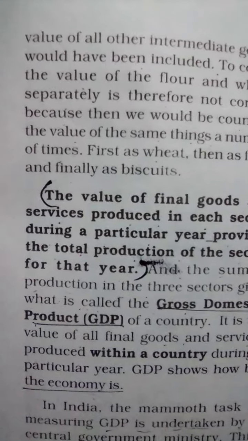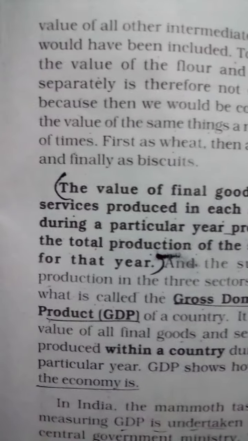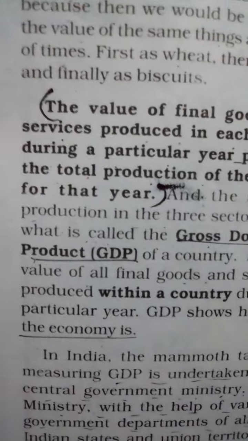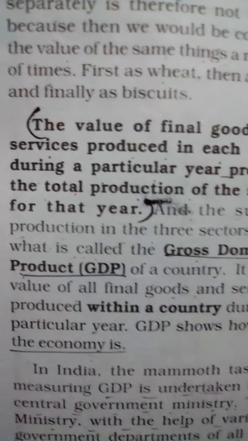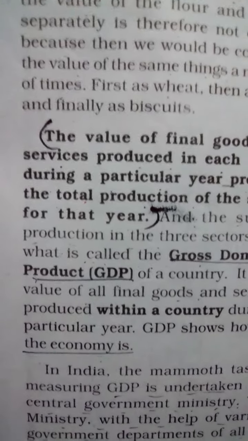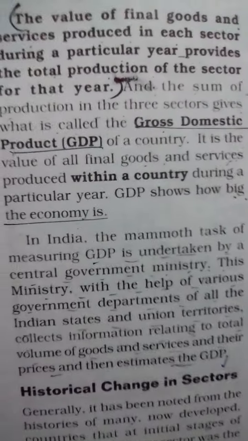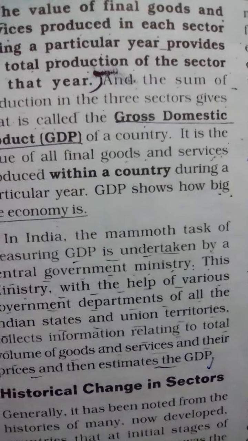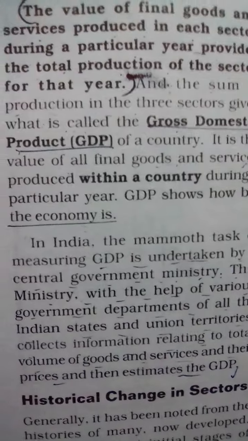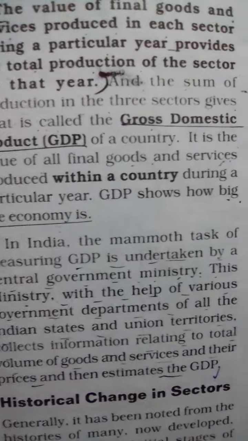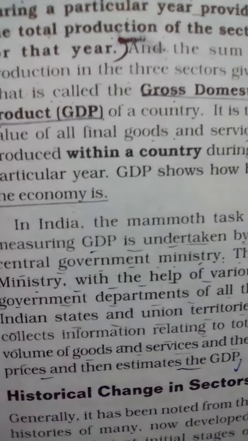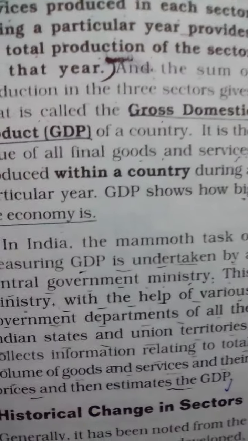These 100 will be the value of the final goods and services within the country, that is the gross domestic product. Now here is a limitation: this must be within a country. In India, the mammoth task of measuring GDP is undertaken by the central government ministry. This ministry, with the help of the various government departments of all the Indian states and union territories, collects information relating to the total volume of goods and services and their prices, and then estimates the GDP. Now I think you can understand the value of a product.